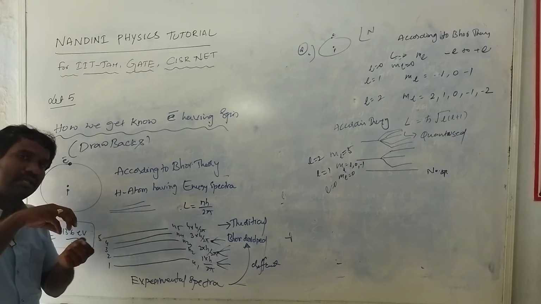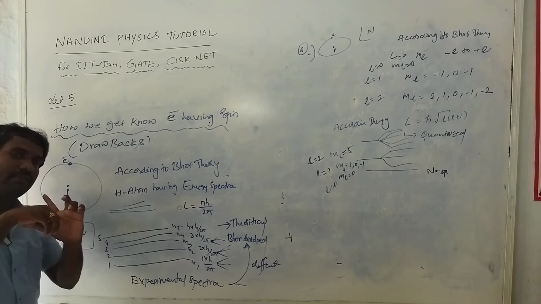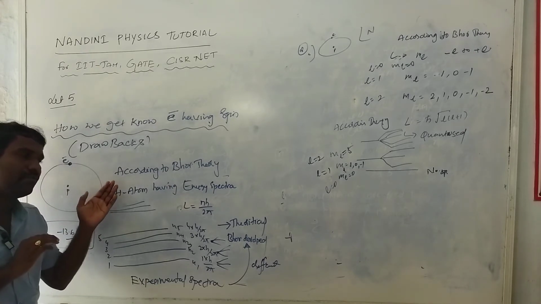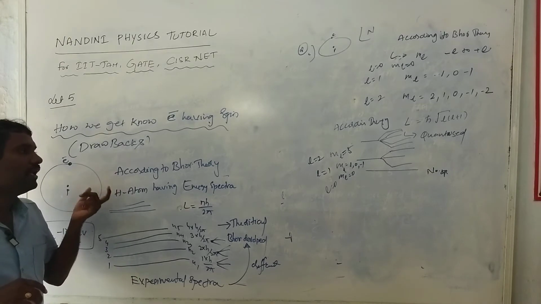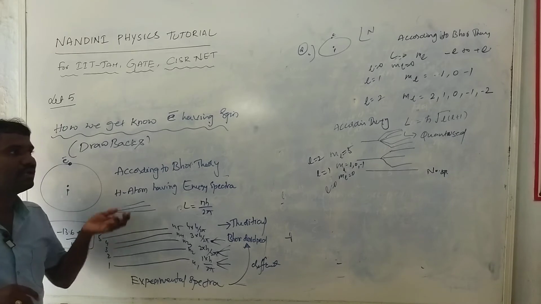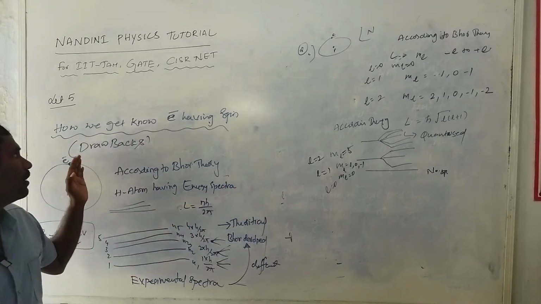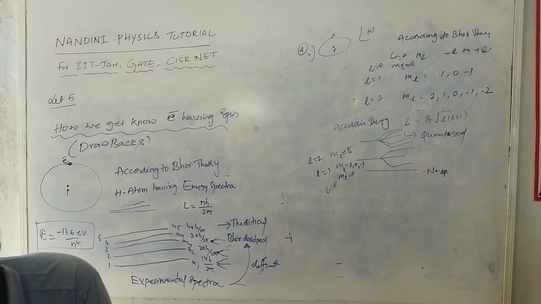That gives a spin quantum number and, at the same time, a spin magnetic moment. Using these two concepts he explained further. This is called spin orbit interaction. Bohr could not explain the spin orbit interaction or the Zeeman effect. These are both drawbacks of Bohr theory. Please note, everybody.